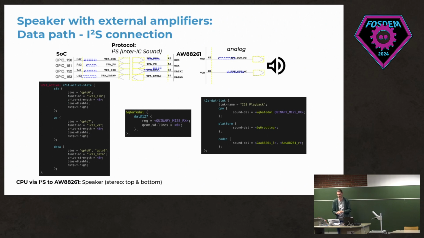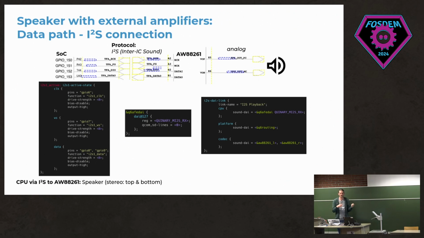Again, you need to configure the pins correctly, so you need to select the I2S functions on these GPIO 150 to 153. The example might be a bit confusing because actually in device tree you set GPIO 6, 7, 8, and 9. This is also because it's not part of the same pin control thing. It's a bit complicated, so I'm probably going to skip this. But you also didn't need to, because you've set the I2S output correctly.